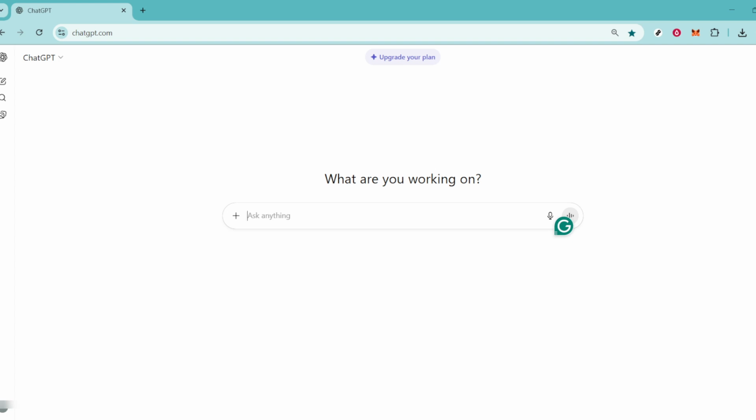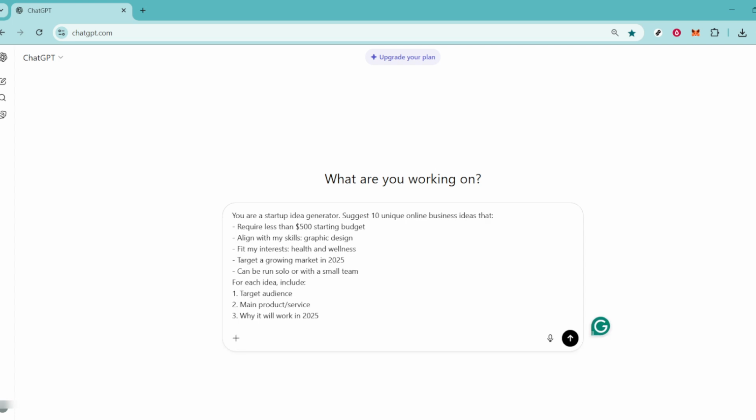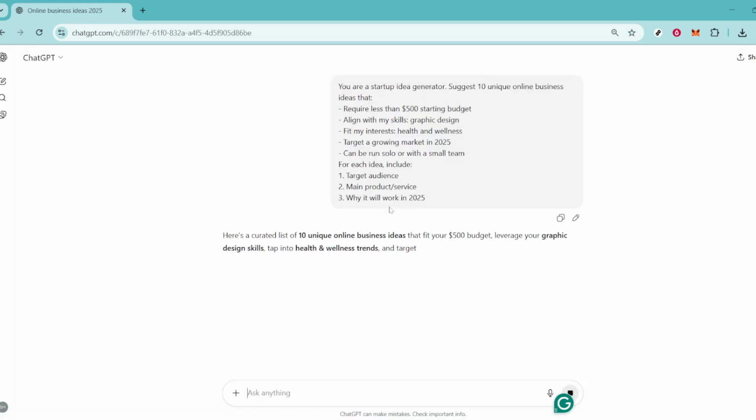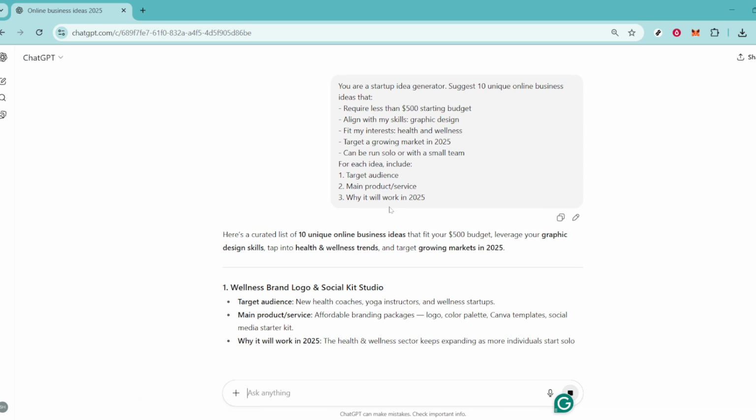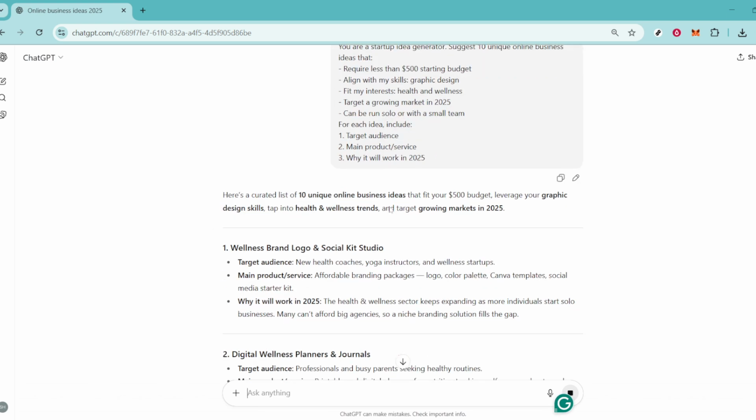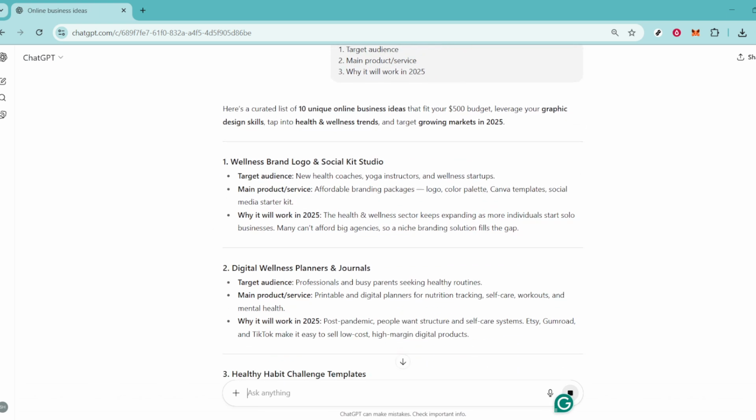Consider this example. Ask ChatGPT to act as a startup idea generator and suggest 10 unique online business ideas that require less than a $500 starting budget, align with your skills in graphic design, fit your interests within health and wellness, target a growing market expected in 2025, and can be managed solo or with a small team. For each idea, ask it to include the target audience, the main product or service, and an explanation of why it will thrive come 2025.